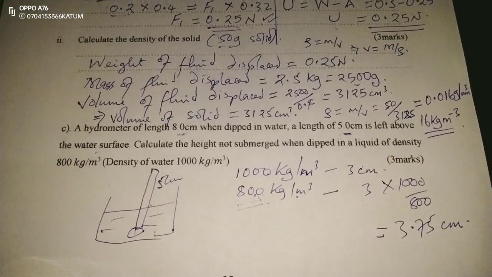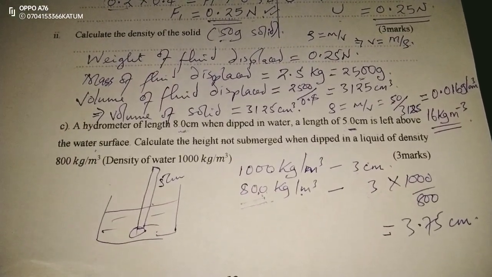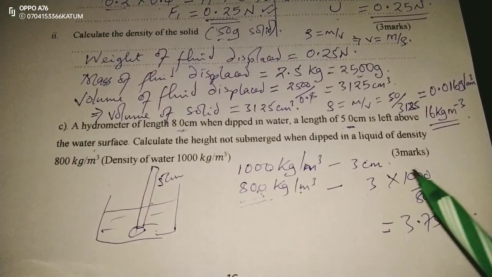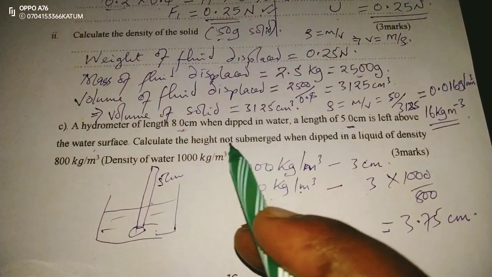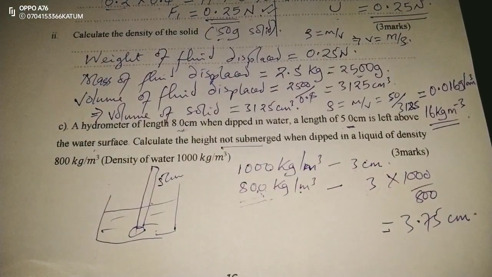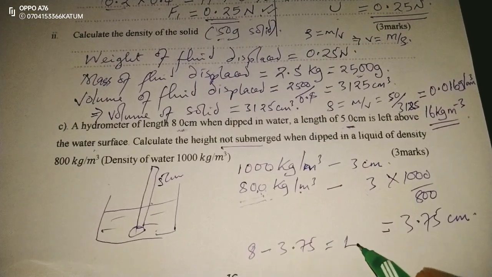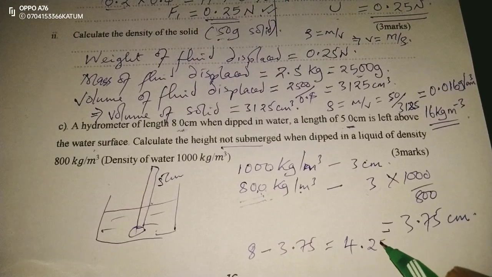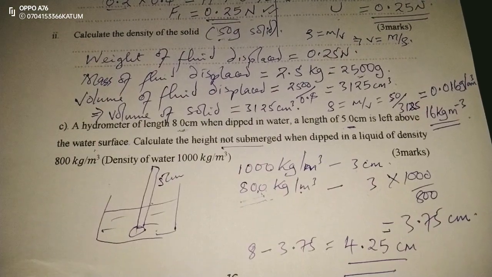That means the length which is going to be floating. Calculate the length not submerged. So the length that will not be submerged will be 8 minus 3.75, and this will give us 4.25 centimeters. So this becomes the length above the liquid surface.